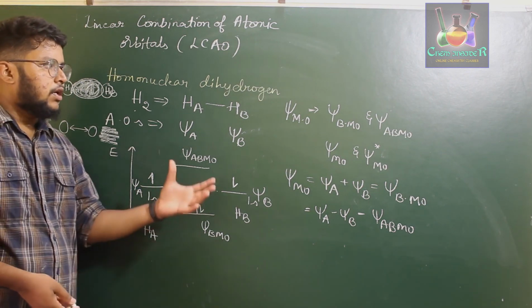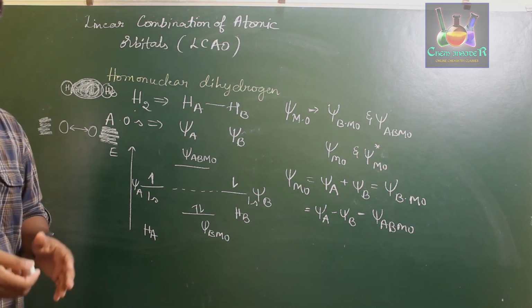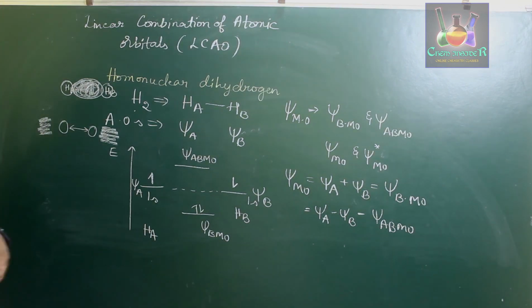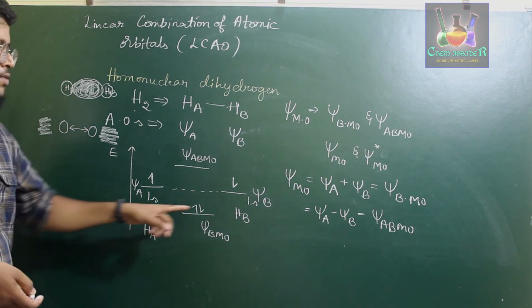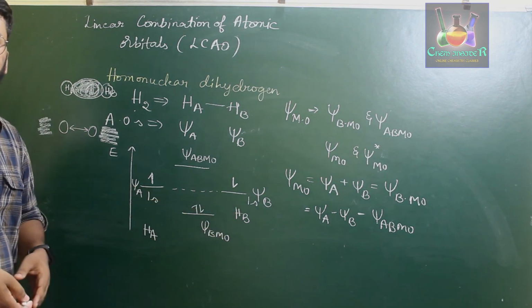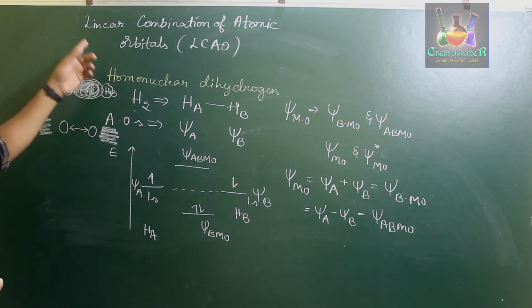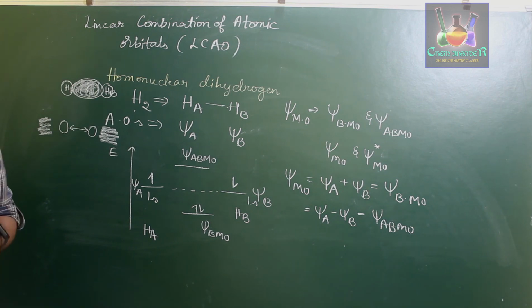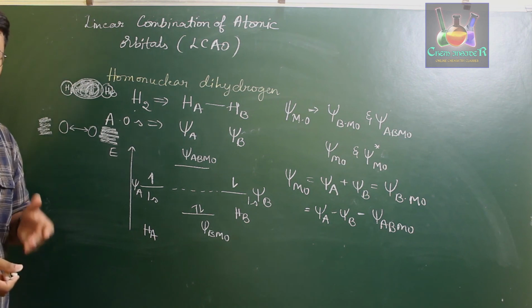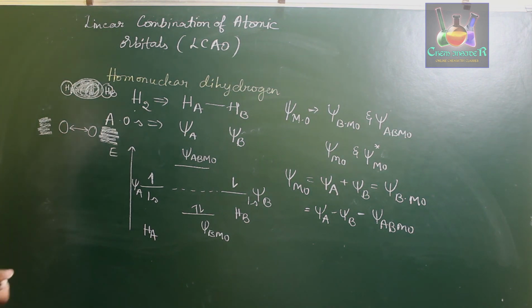So this is how the combination of molecular orbitals takes place. That is, the 1s orbital of one atom combines with the 1s orbital of the other atom, which leads to the formation of a linear combination of atomic orbitals. This is how molecules are formed in molecular orbital theory having multinuclear systems.